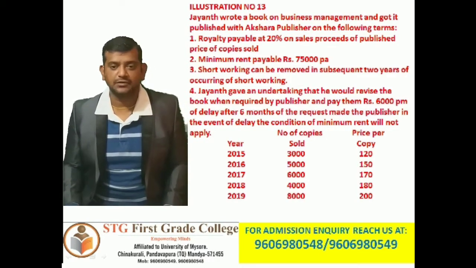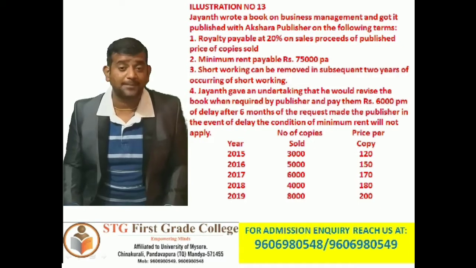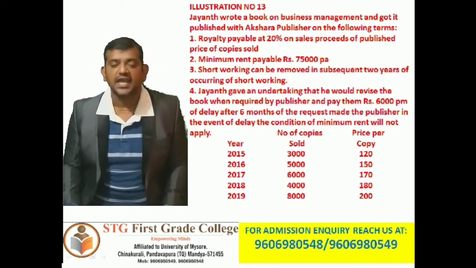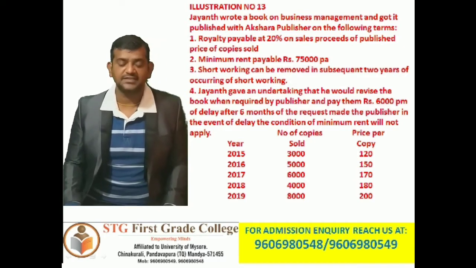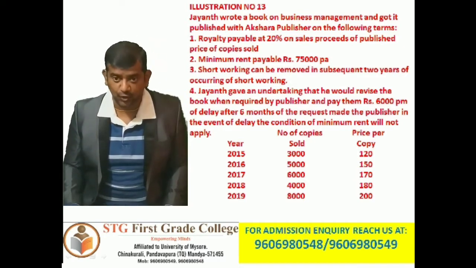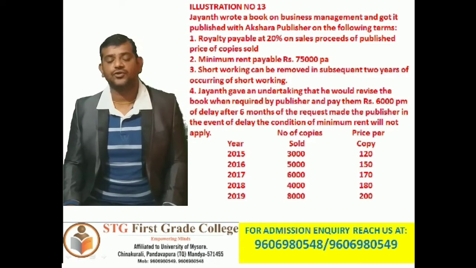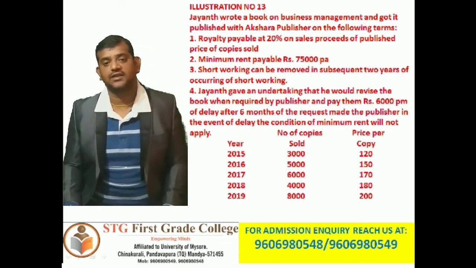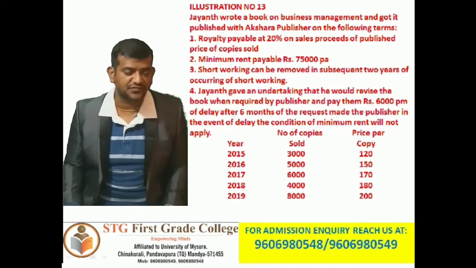In the year 2018, 4,000 copies were sold and the price per copy was 180 rupees. And in the year 2019, 8,000 copies were sold at the rate of 200 rupees. So this is the information about the copies sold and the price.